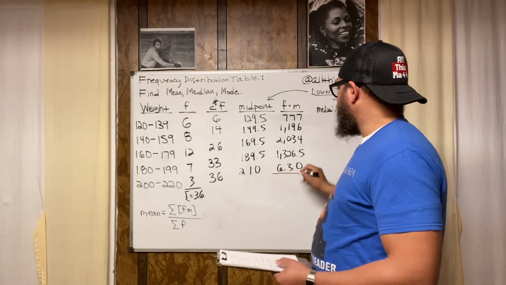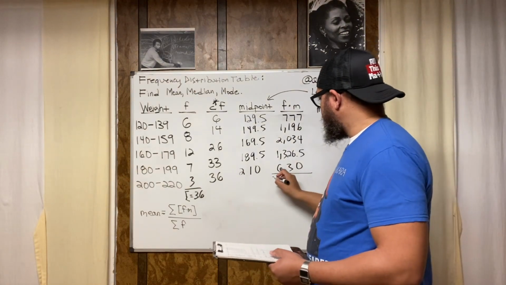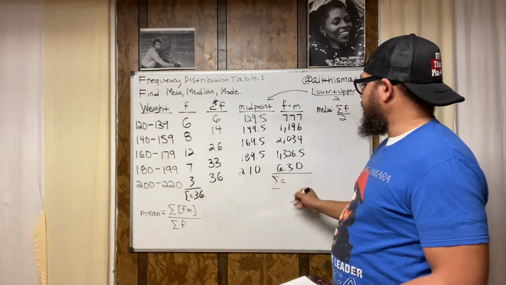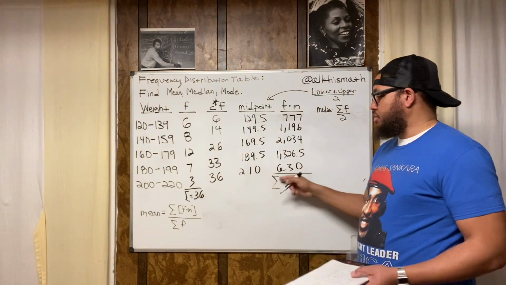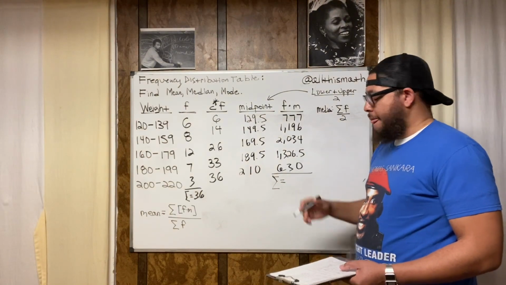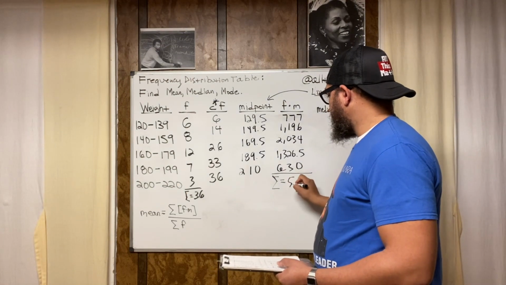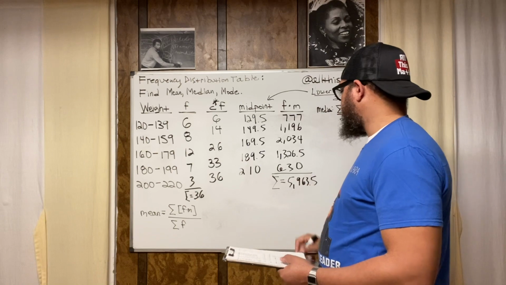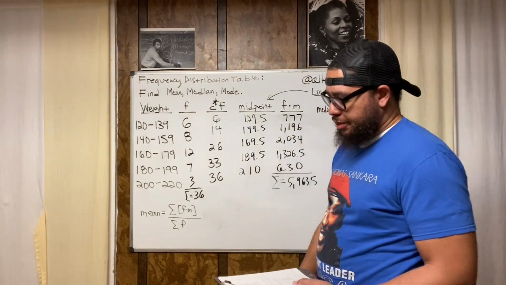So we draw a line, and when I add these up, my sum is, and I use the sigma, the backwards E, basically. Or is it? No, that is an E. It's like a backwards 3. See, that's a 3, that's an E. All right, so sigma, we got 5,963.5, right?